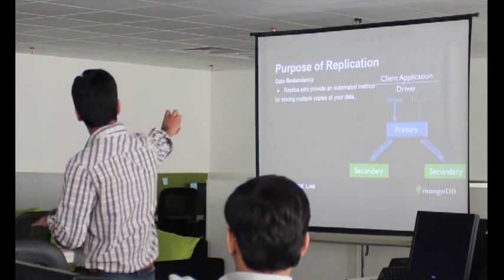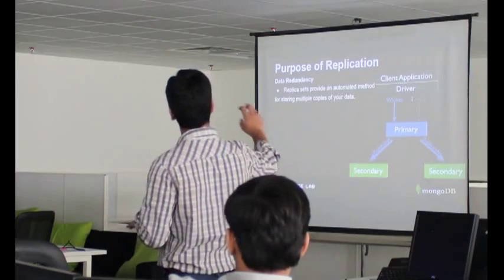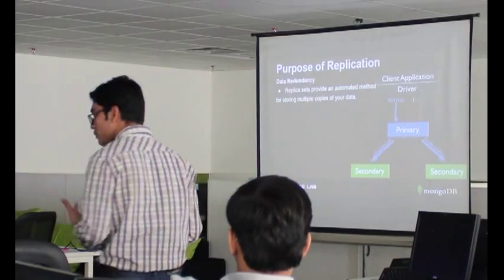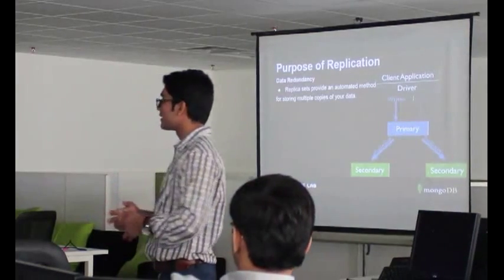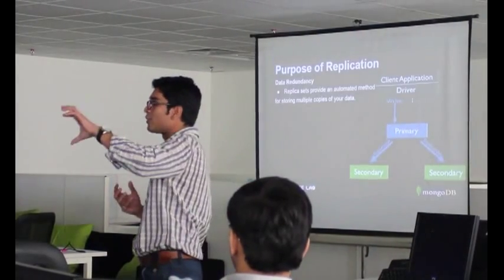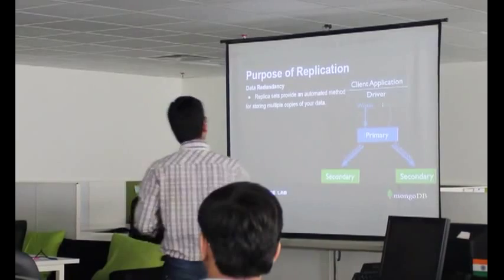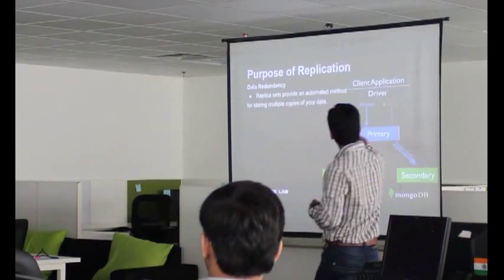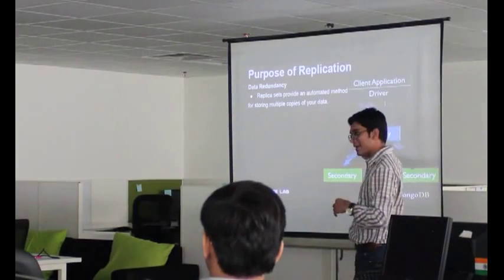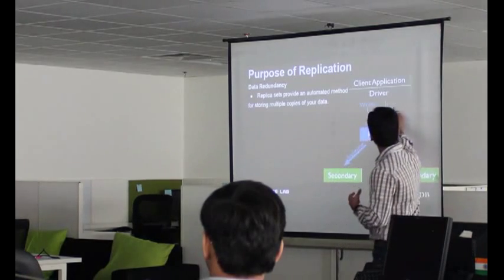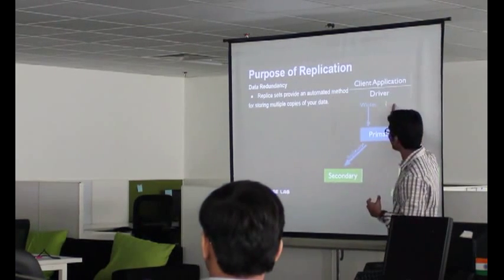The first important thing is data availability. A replica set provides an automated method for storing multiple copies of data. From the primary node, we clone the data to a secondary node. This is what is happening. There is a client application, then there is a driver. If any write happens, it happens to the primary. And if any read happens, it happens to the primary as well.